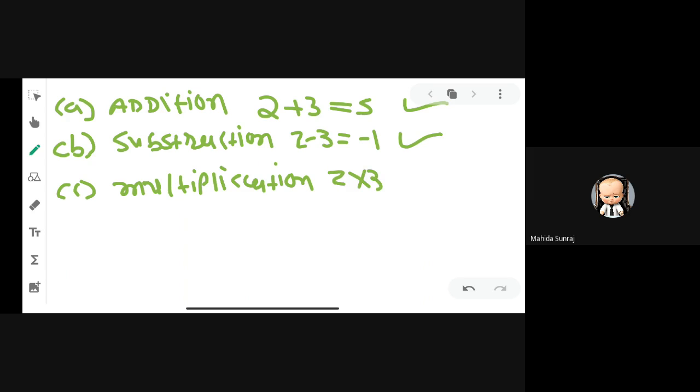2 into 3 is 6. You can see 2 and 3 are rational numbers and we get 6. It is also a rational number. So it is closure under the multiplication.